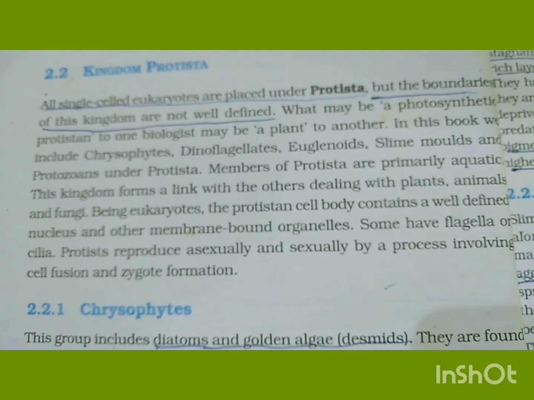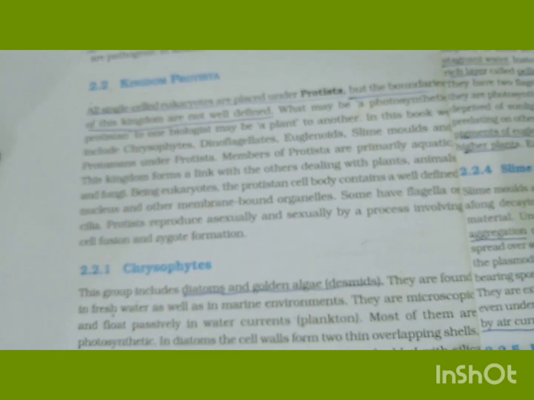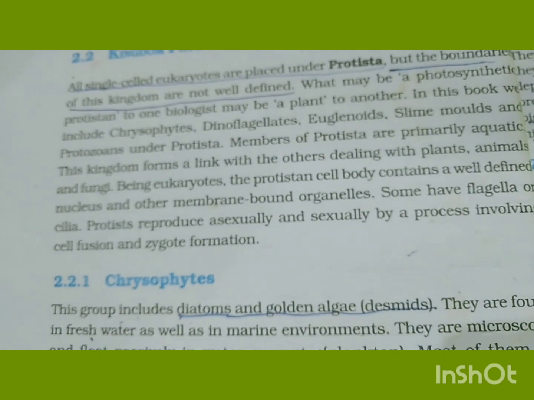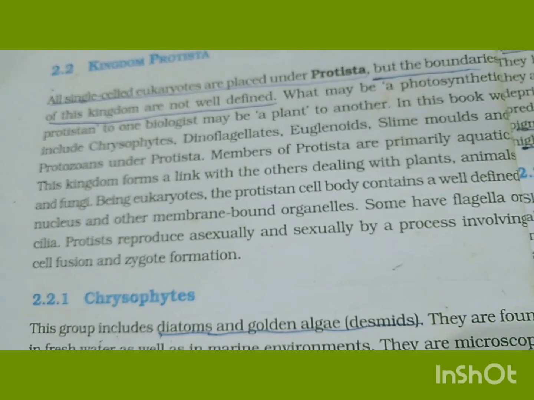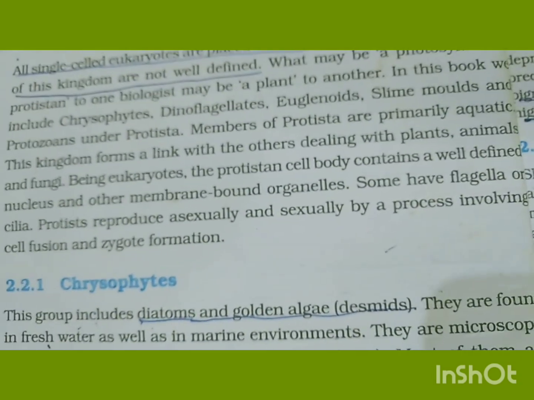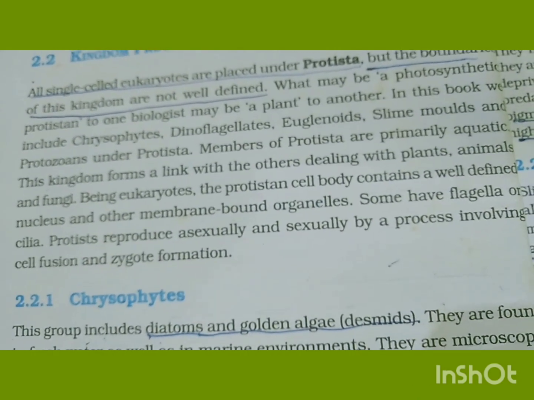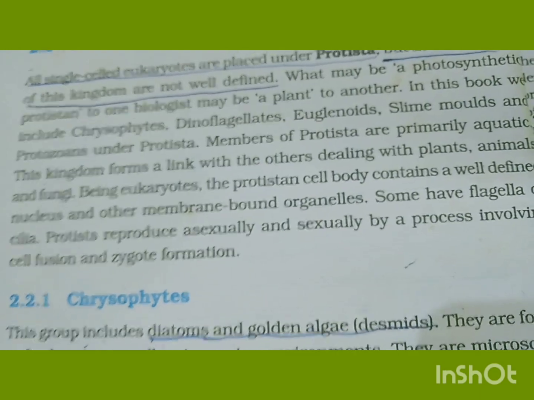Members of Protista are primarily aquatic. This kingdom forms a link with the other kingdoms dealing with plants, animals, and fungi. Being eukaryotes, the protist cell body contains a well-defined nucleus and other membrane-bound organelles. Some have flagella or cilia. Protists reproduce asexually and sexually by a process involving cell fusion and zygote formation.